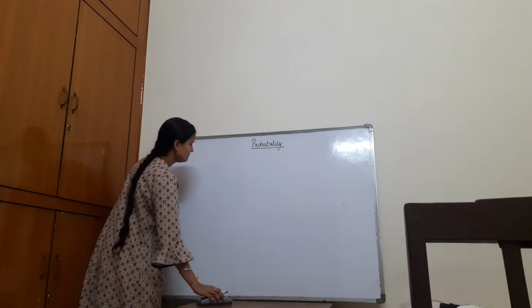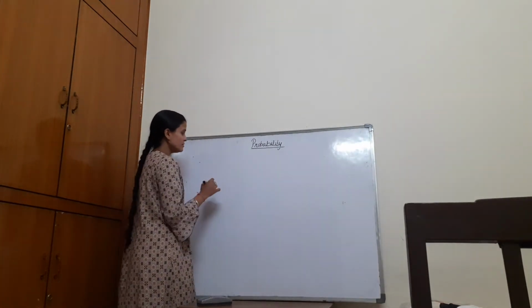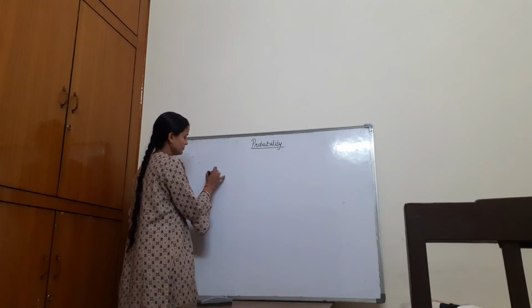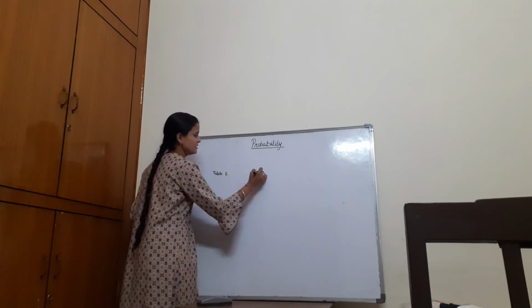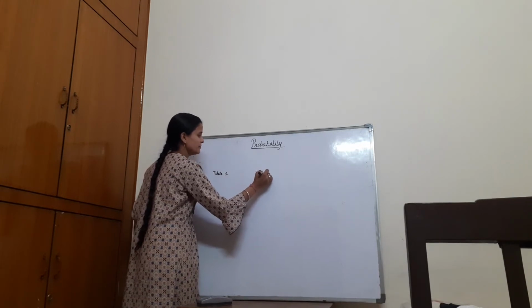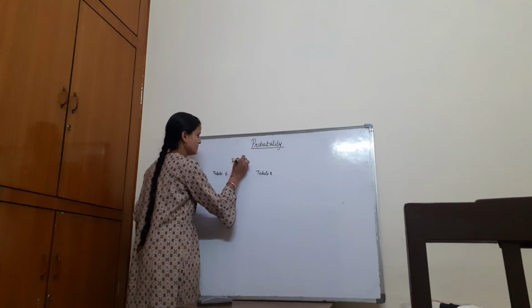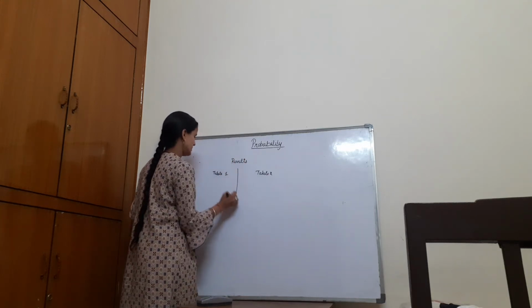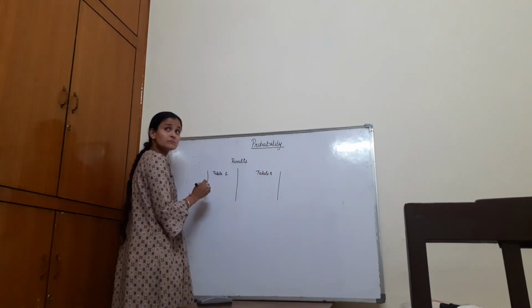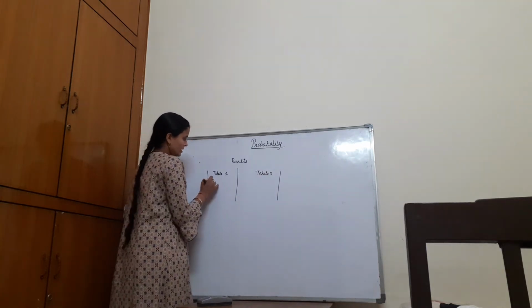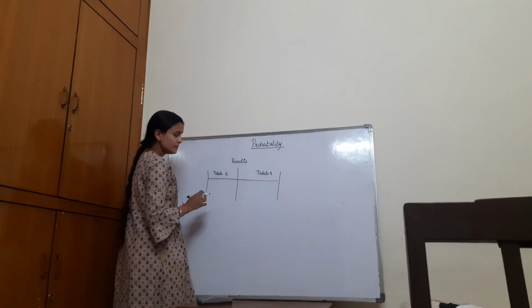Now we can have the results in the outcomes. If we compare the two tables, table 1 and table 2, the results can be compared over here.